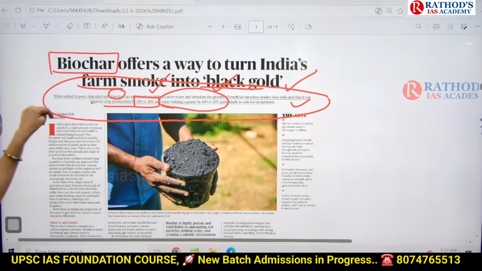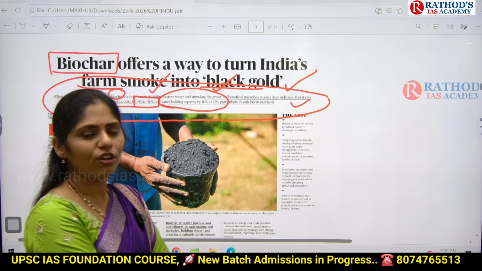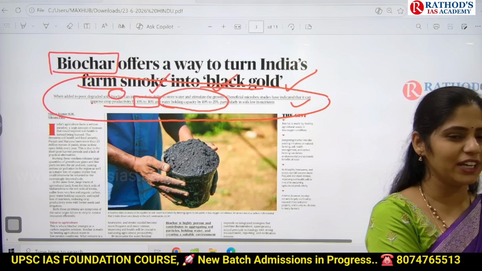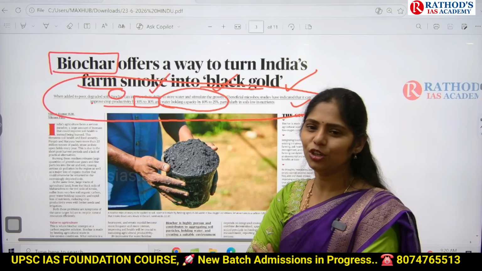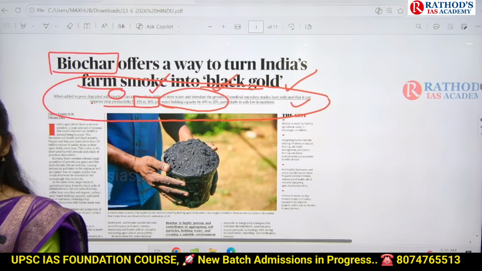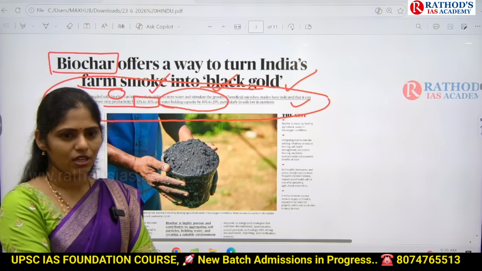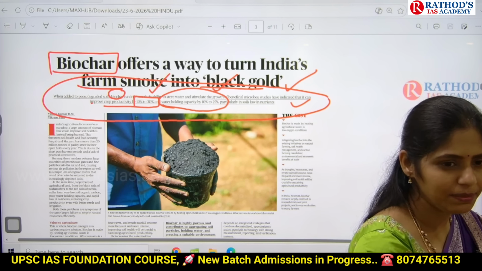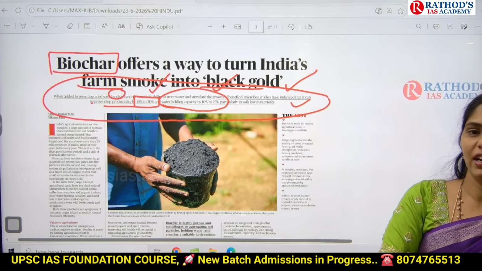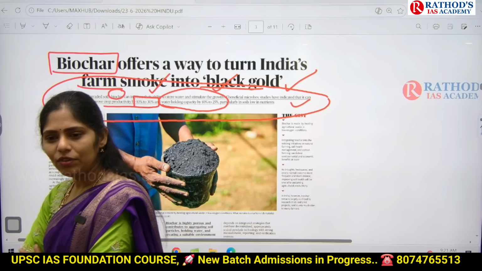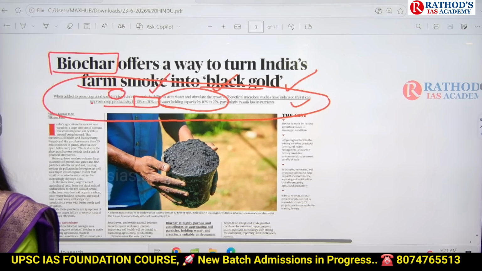Okay, and how can you use this article in another way? In the months of November, December, January, you will see only one article that keeps repeating in Hindi newspapers, that is stubble burning. Why? Because of Delhi air pollution. One important and major cause of Delhi air pollution is stubble burning in Punjab and Haryana. So here, can we link this article with that?